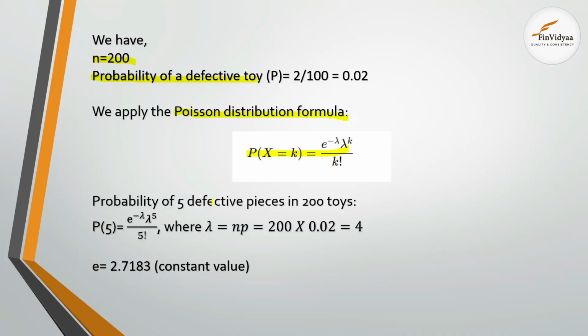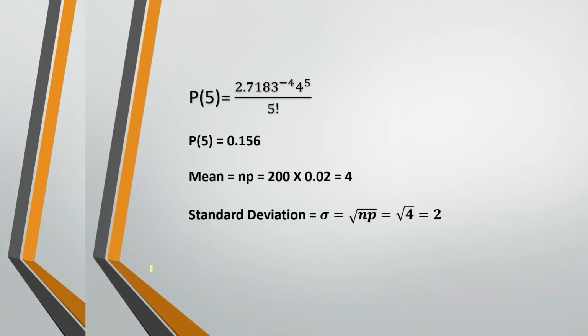So probability of 5 equals e to the power minus lambda, lambda to the power 5 by 5 factorial, where lambda equals NP, that is 200 into 0.02, that is equal to 4, and the constant value e is 2.7183, right?